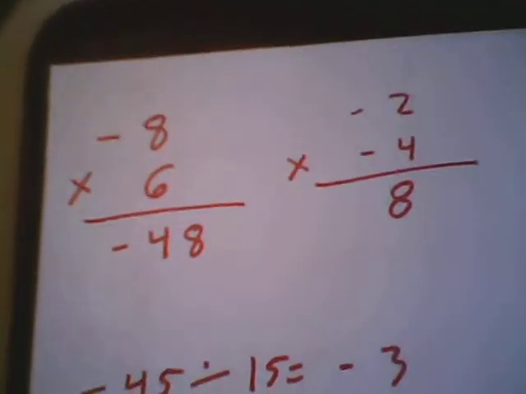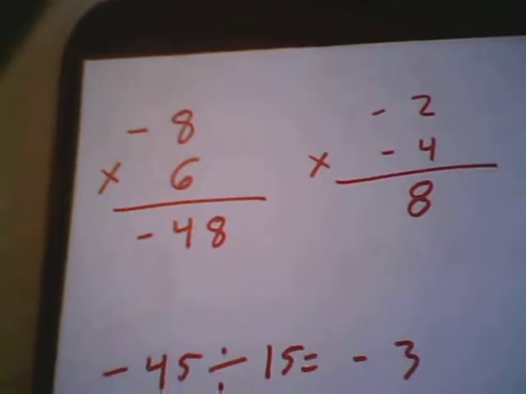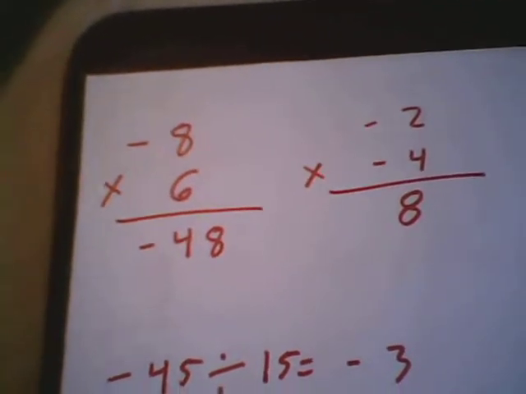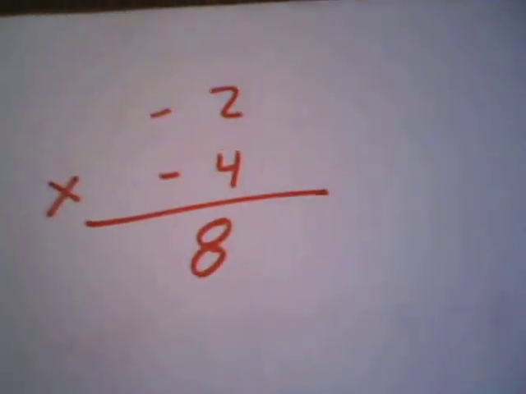Now, we're going to see some of these rules in action. So we have negative 8 times 6. We have negative times positive. So 8 times 6 just gives us 48. Negative times positive gives you a negative. So negative 48. Next one.